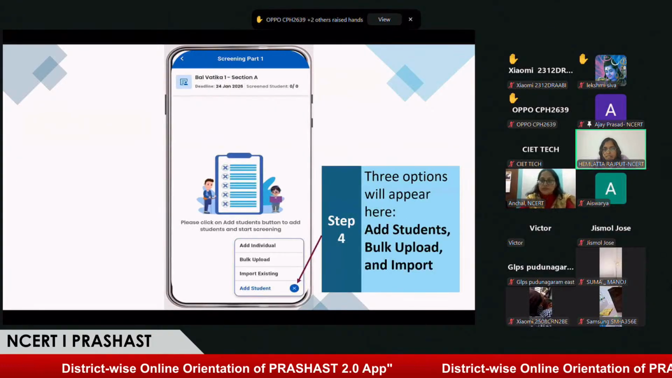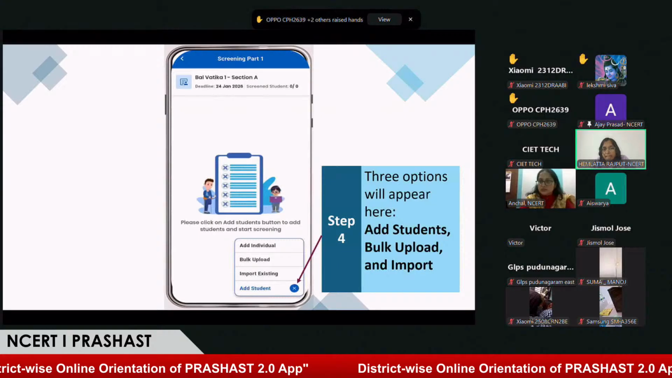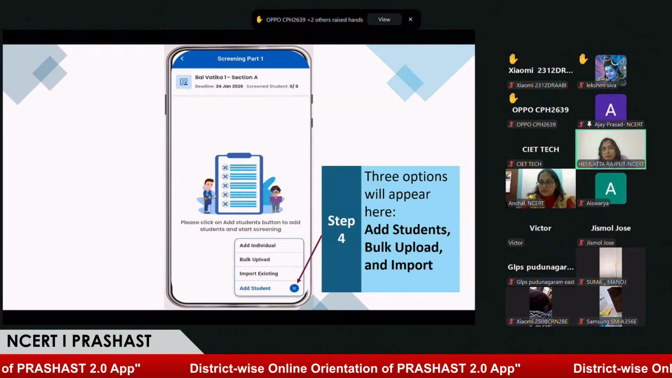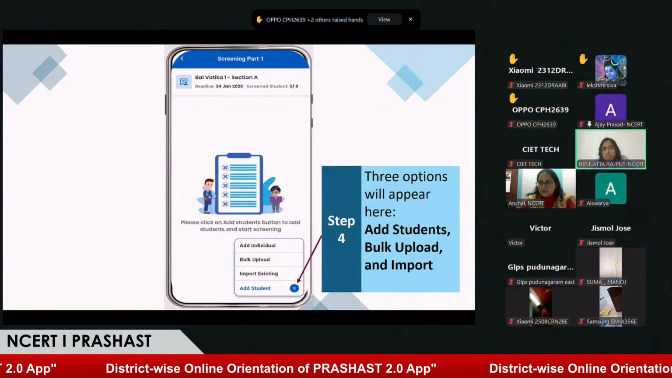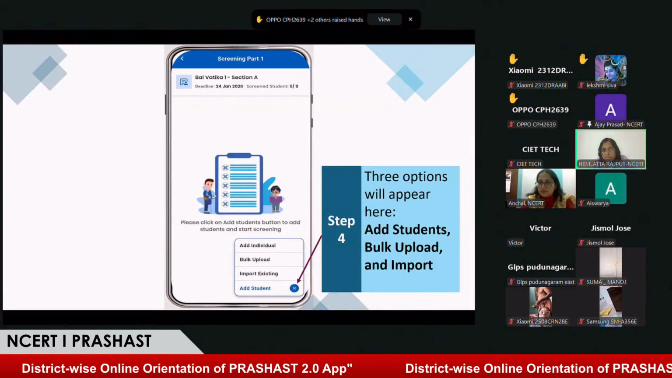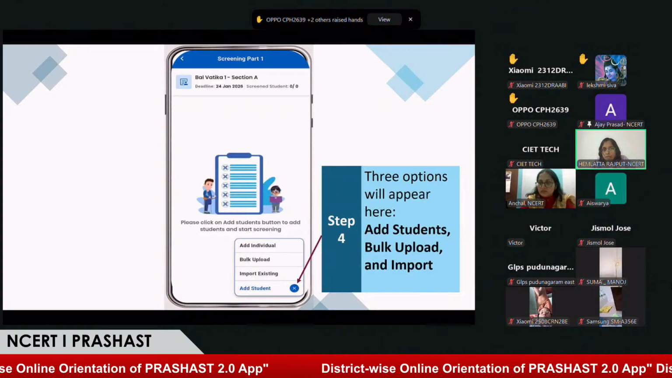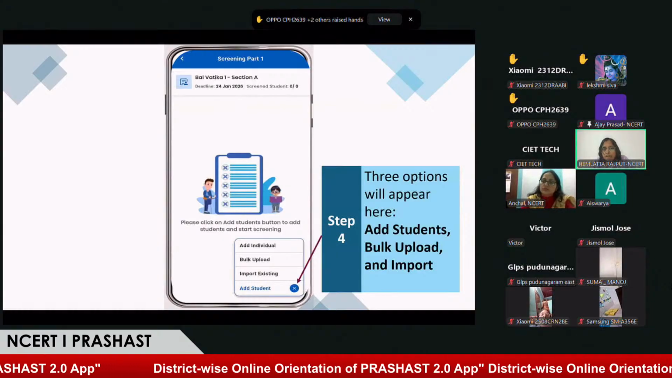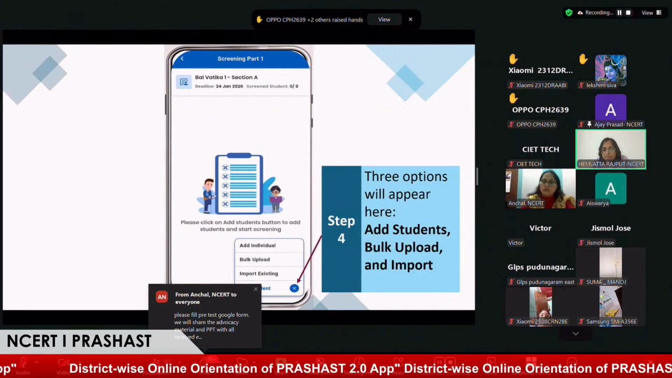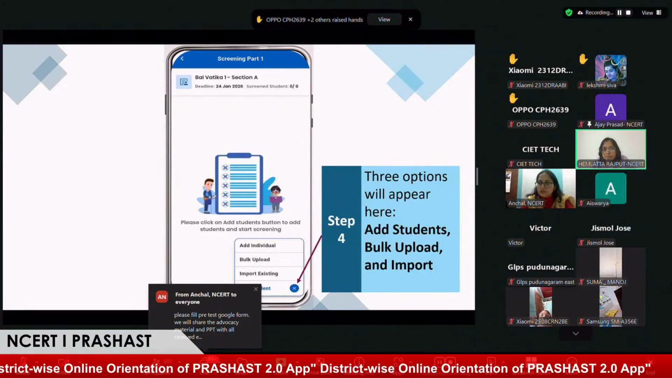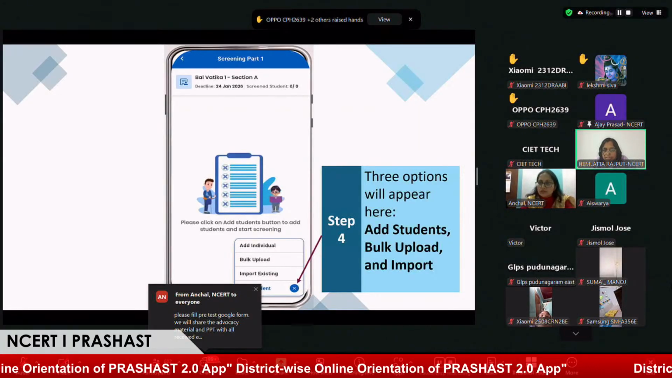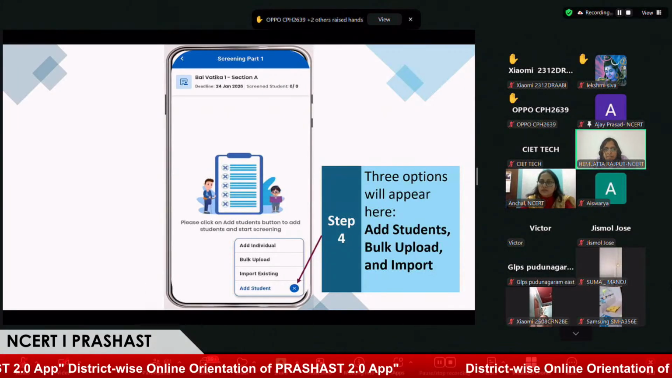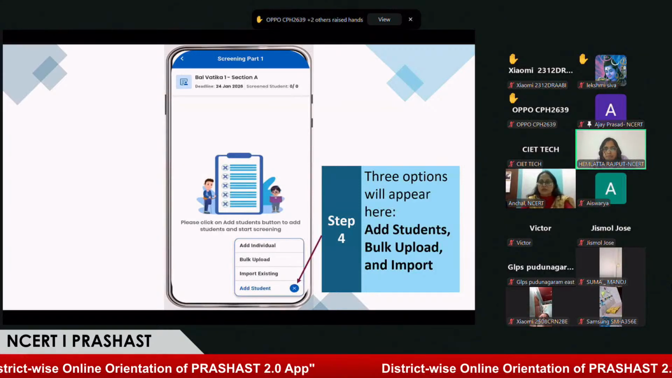Now we see that three options are available to add a student. Add individual means you can add students one by one. Bulk upload means you can upload the student list by using our CSV file template, which is available in this application. We'll show you how you can do that. And import existing means you can retrieve data which you screened in a previous year. If your school has done PRASHAST screening last year, you can retrieve that data and use it for the next year. Let's see one by one how we are going to do it.